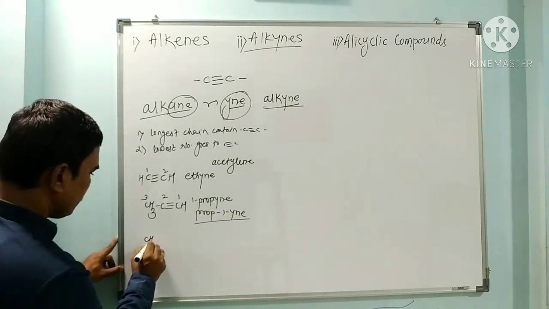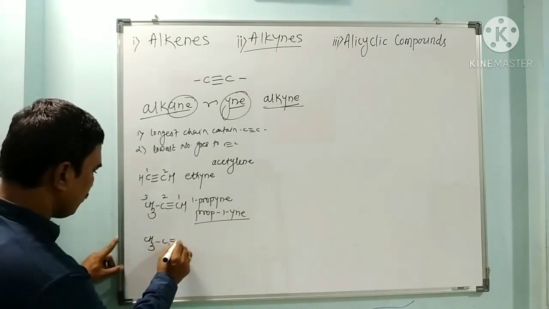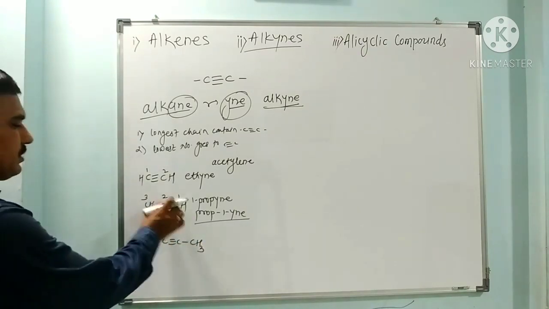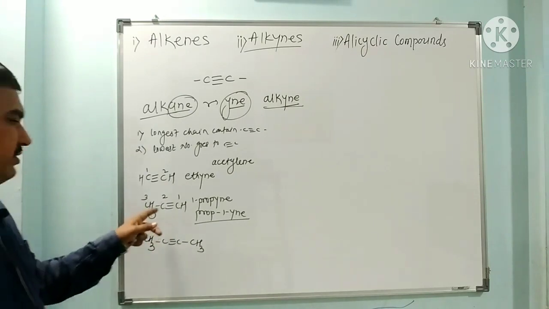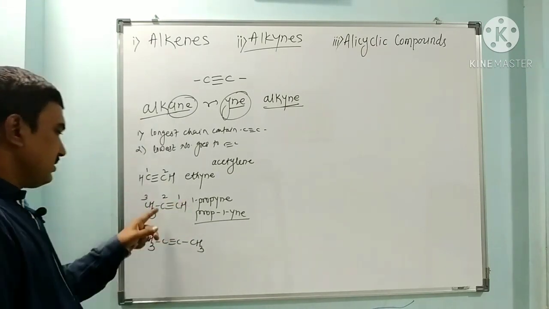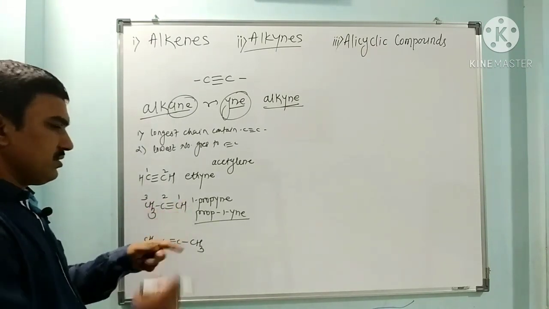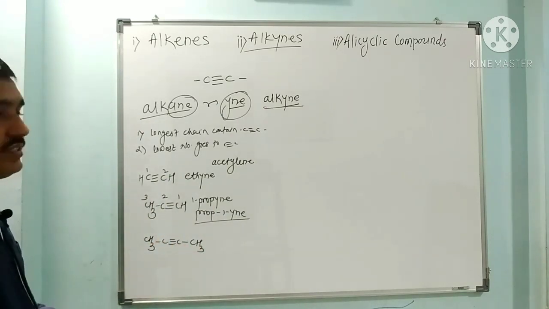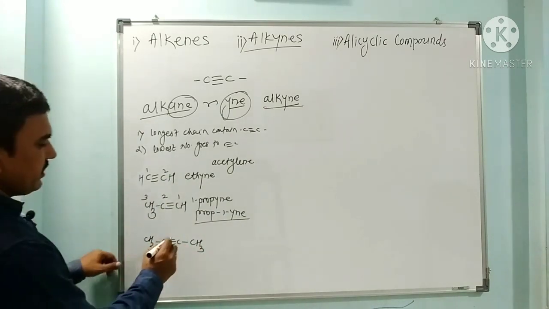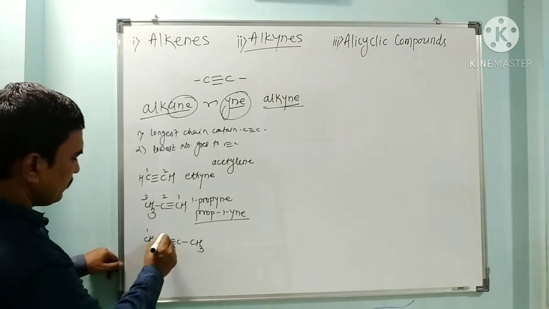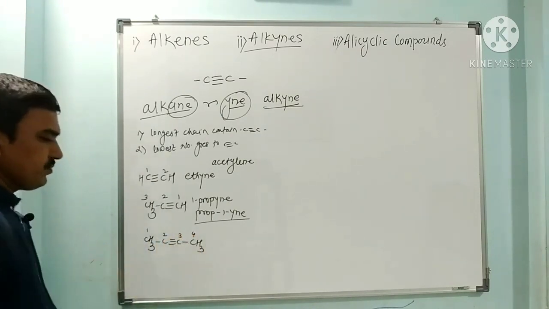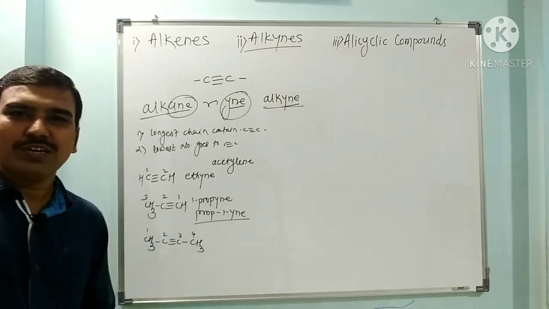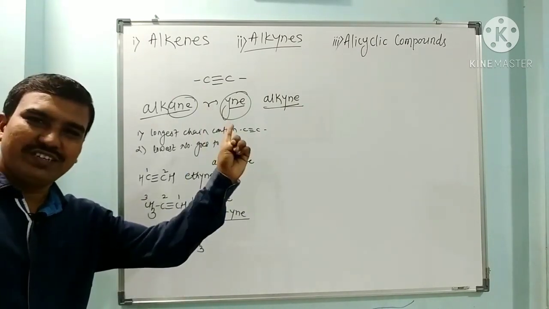If CH3, C triple bond C, CH3, these are linear molecules. A triple bond has linear geometry. This carbon and this hydrogen are exactly at a 180 degree angle, linearly arranged. So here we have 1, 2, 3, 4. How many carbons are there? 4 carbons are there. Because of 4 carbons, it belongs to butane.